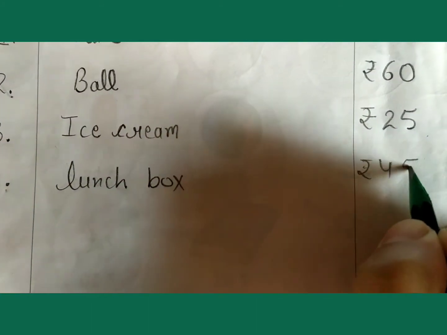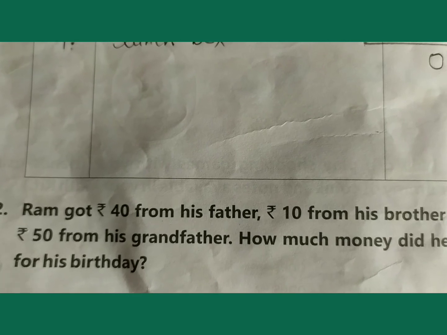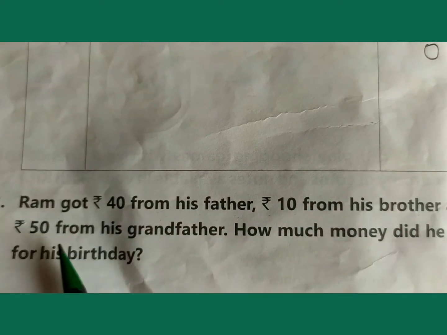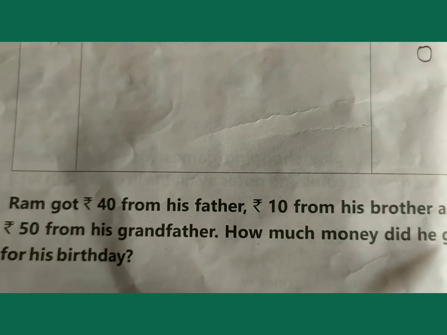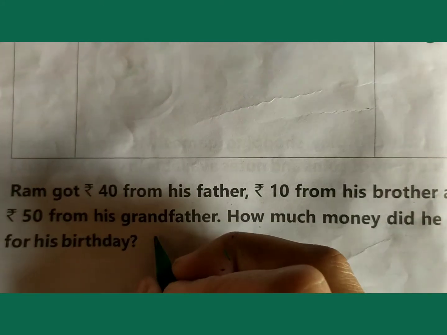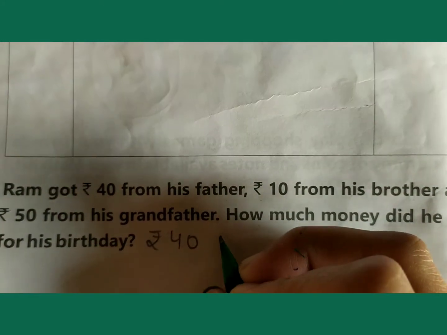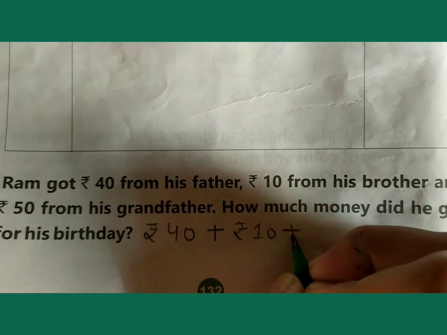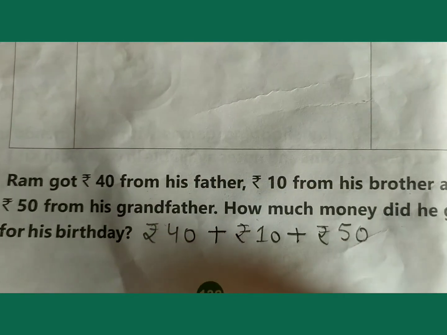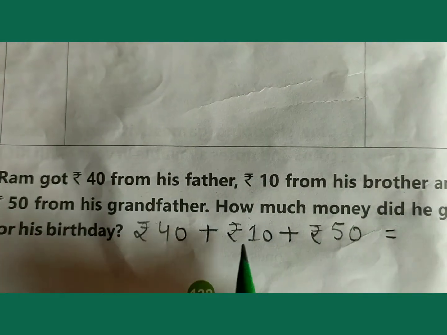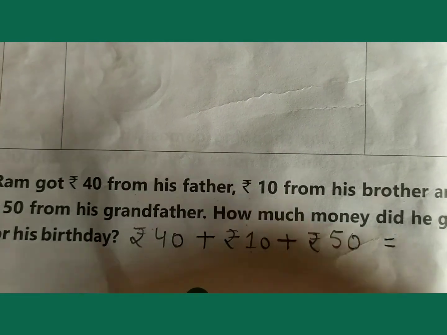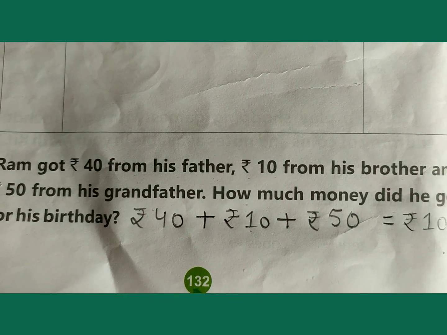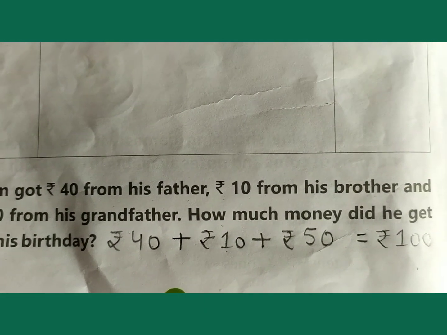Rupees 45. Next question is, Ram got rupees 40 from his father, rupees 10 from his brother, and rupees 50 from his grandmother. How much money did he get for his birthday? Rupees 40 from his father, rupees 10 from his brother, add rupees 50 from his grandmother. Total is 40 plus 10, 50. 50 plus 50, 100. Rupees 100. So Ram got rupees 100 for his birthday. Okay, children, this is the answer.